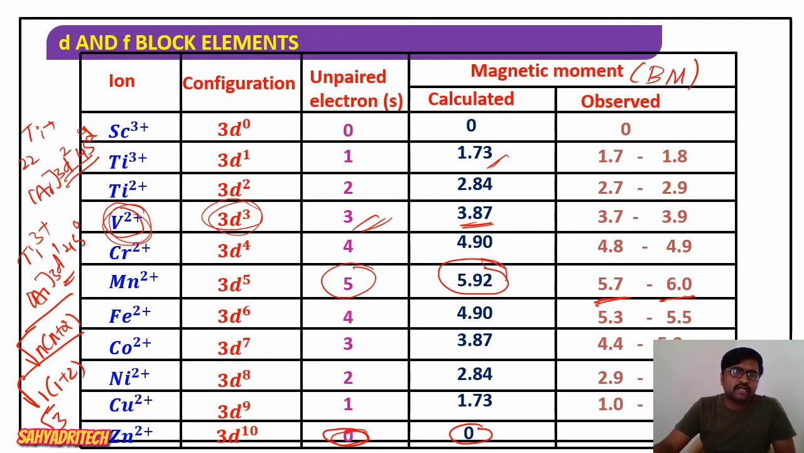Well, what is the necessary thing here? We should be aware of the number of unpaired electrons. That's it. Okay.